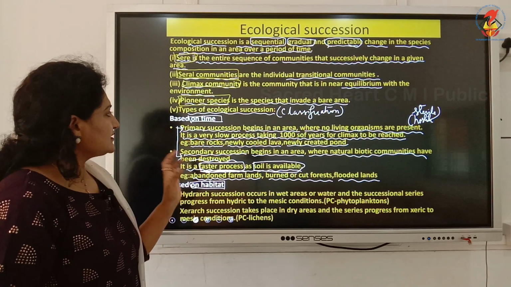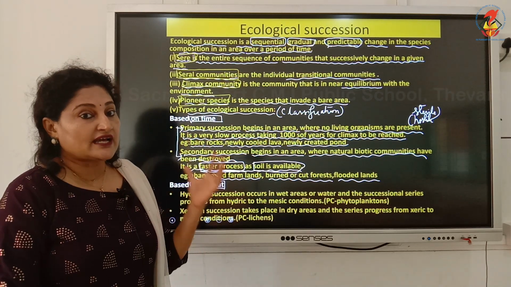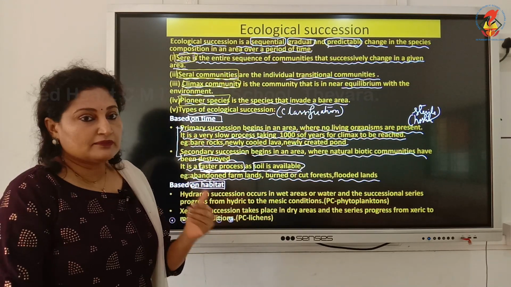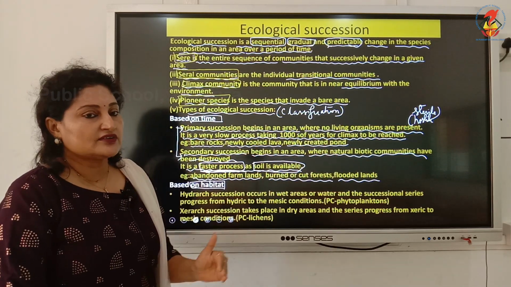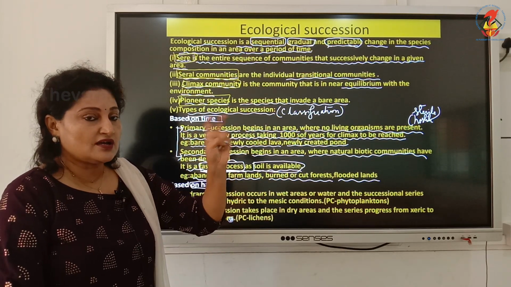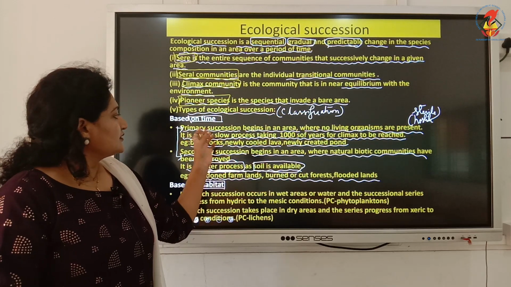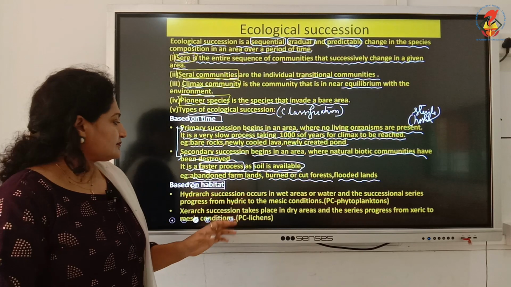So once again, reiterating the types of ecological succession based on time: they are classified into primary succession, which takes a lot of time to reach a forest, and secondary succession, which takes a shorter time to become a forest. So time is the factor distinguishing the two types of succession, primary and secondary succession.